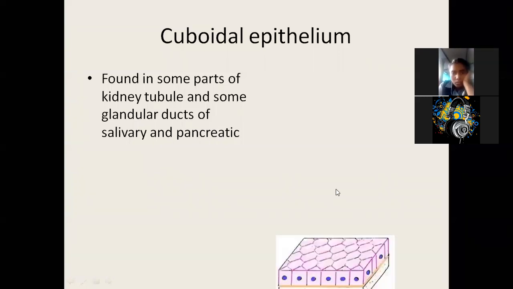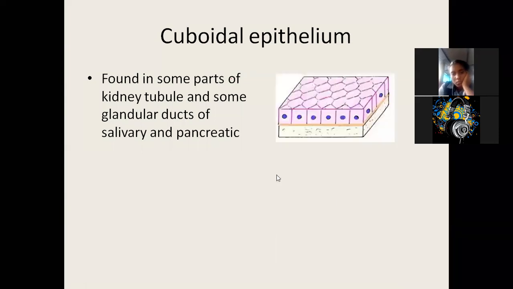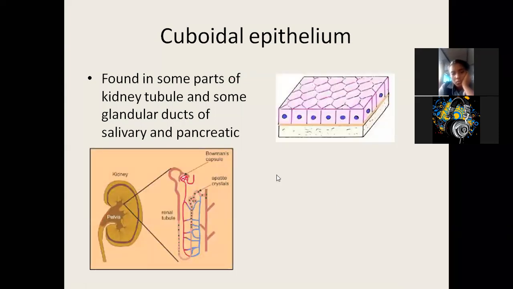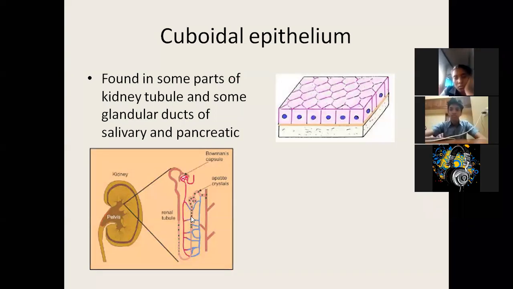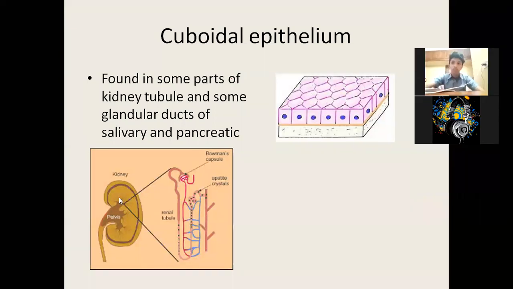Now see, this is the shape of a column. It is in the shape of columns. That's why it is called columnar. Okay. Now this is your kidney. You have already seen this. Now in this lining you have columnar cells. The function of this columnar will be absorption and secretion. If any waste is there, it will secrete out. If any important material is there, it will absorb. So this is the kidney.